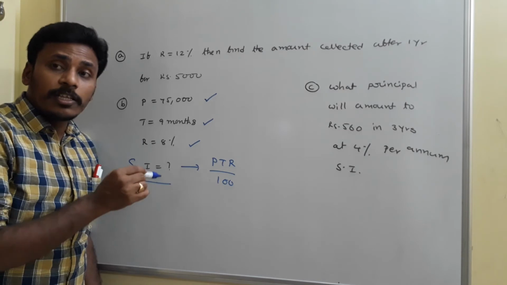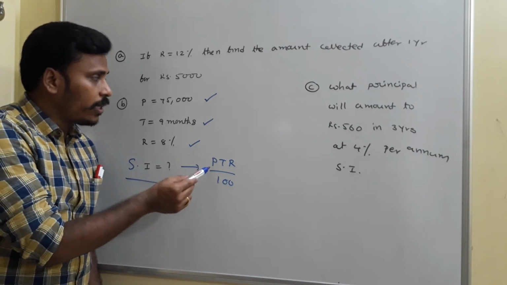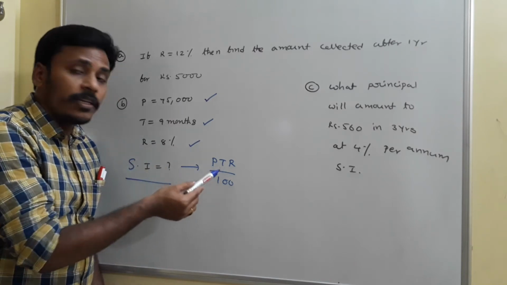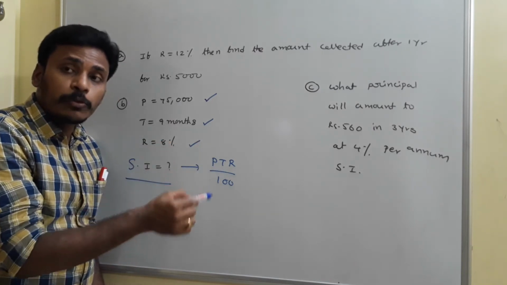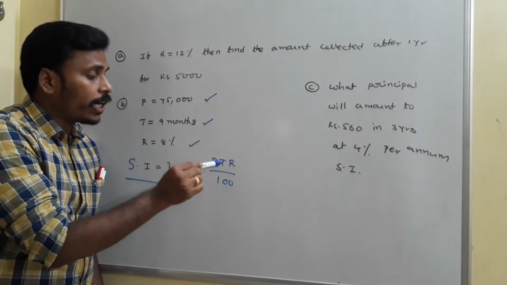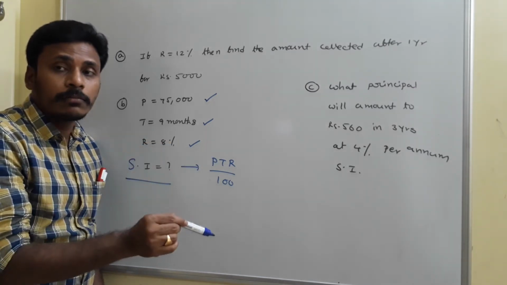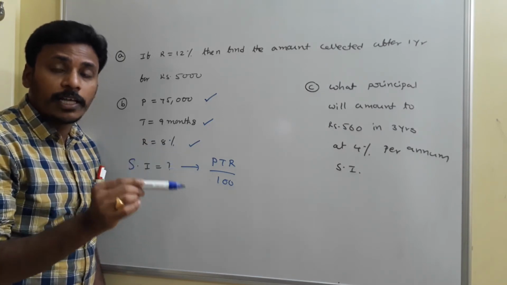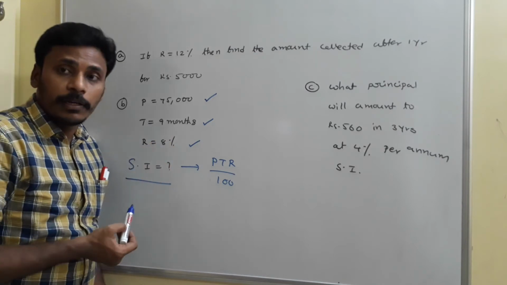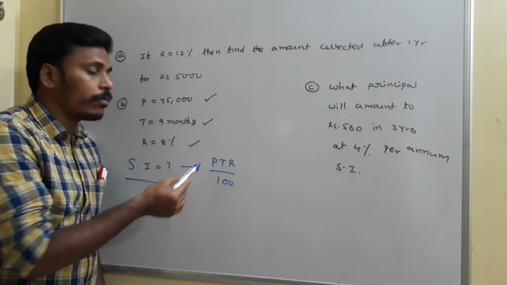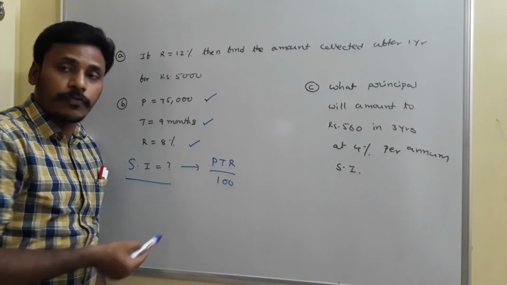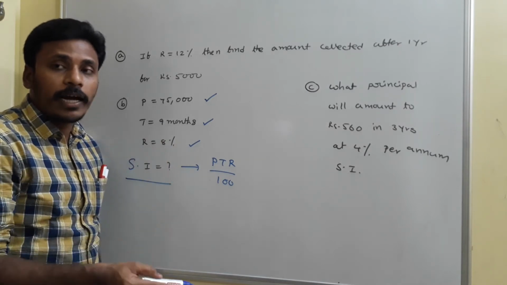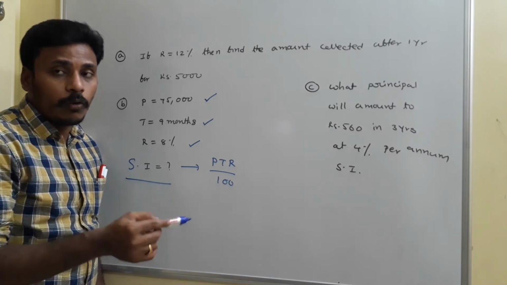In using this PTR by 100, P is principal amount, R is rate of interest, T is time, and the time should be in years, rate of interest should be per annum, and principal is some amount. Here time and rate of interest should be per annum as well as per years. Here T is given as 9 months, so this is not applicable. We need to convert this 9 months into years, and we know that 1 month is 1 by 12 of the year.